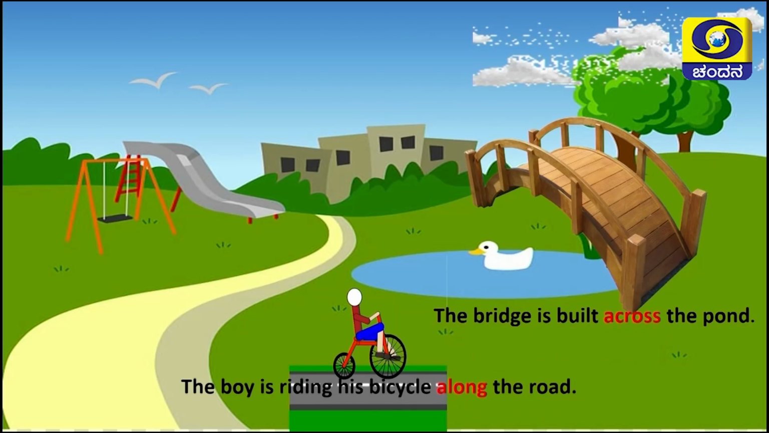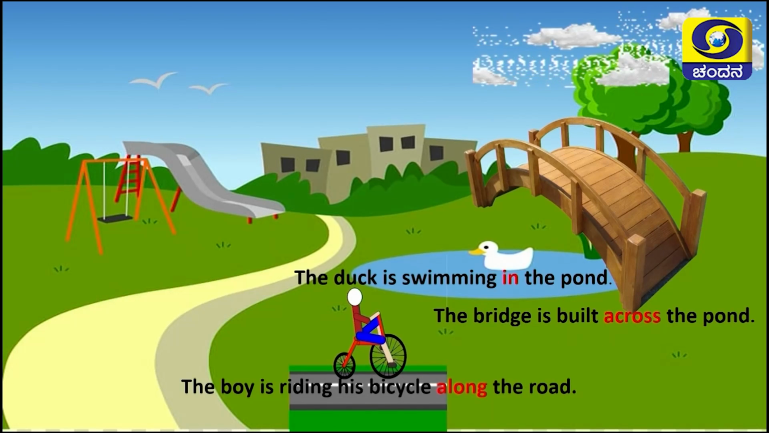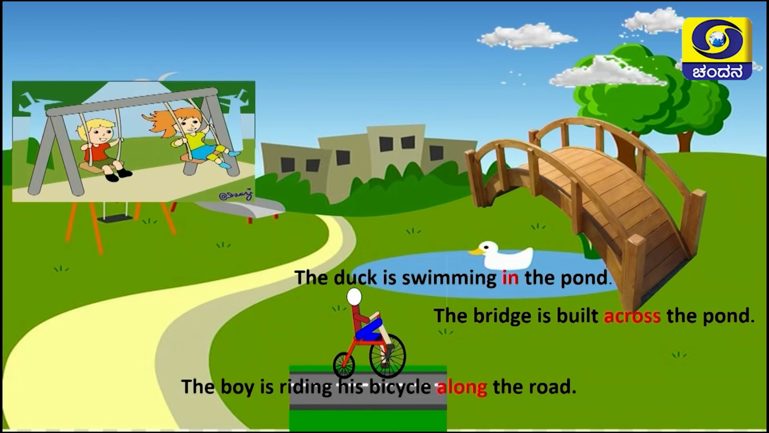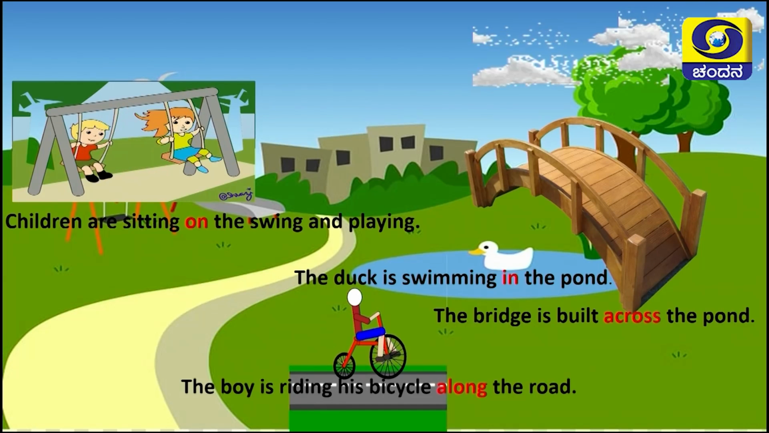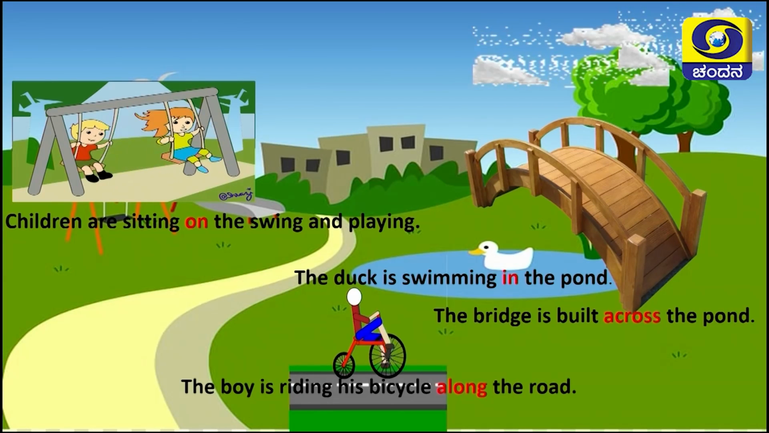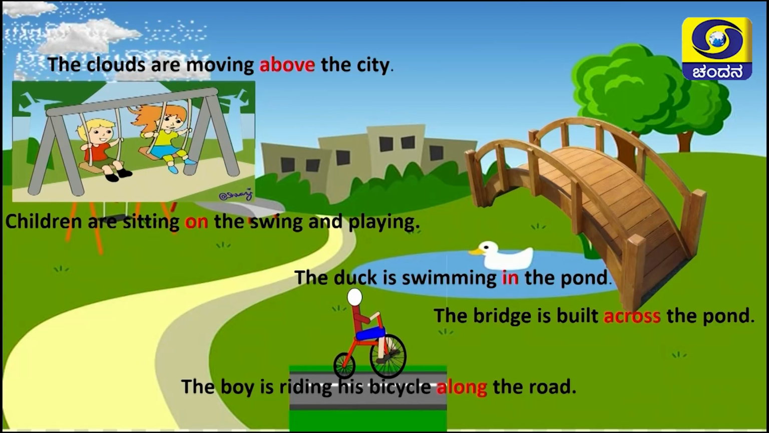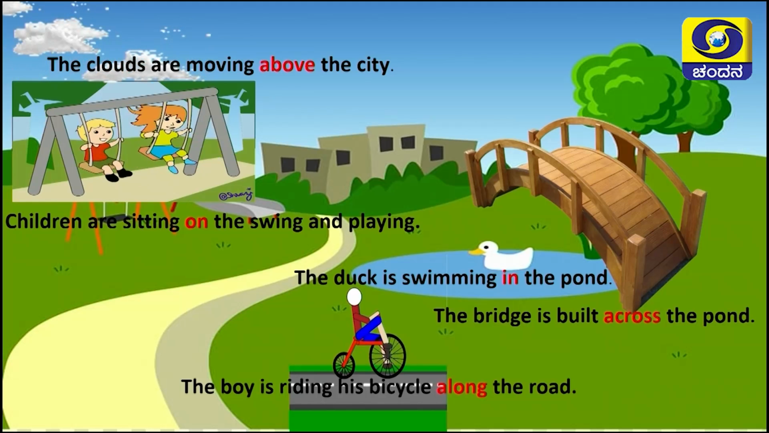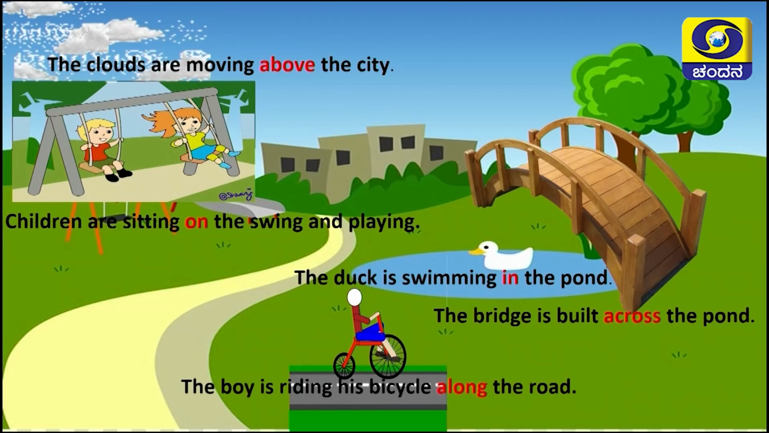Next one, the bridge is built across the pond. Next, what is there? The duck is swimming in the pond. Next, the children are sitting on the swing and playing. Next, the last one, the clouds are moving above the city. What are these? Observe: above, on, in, across, along.